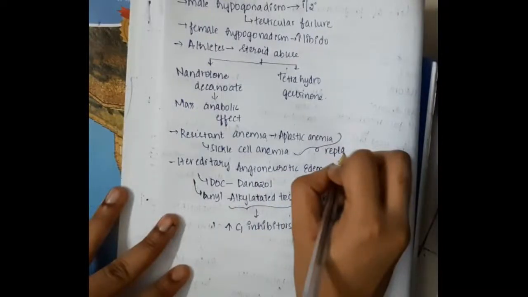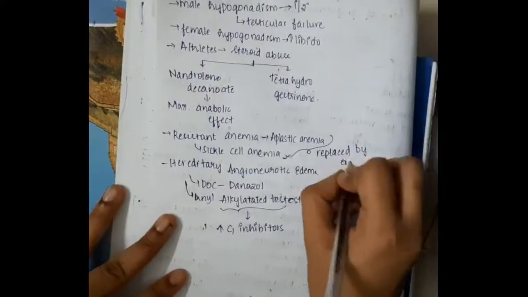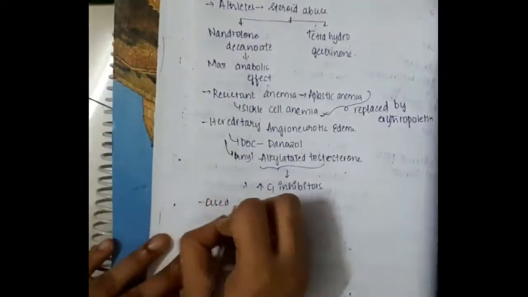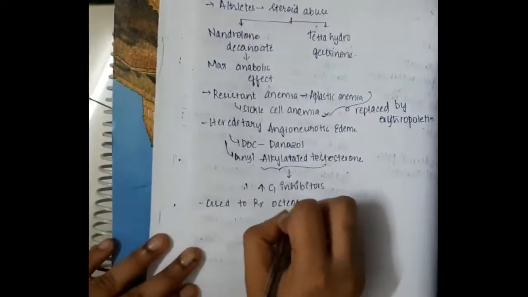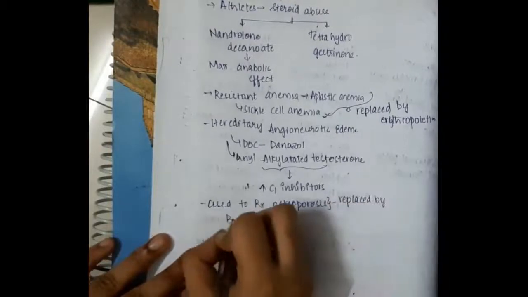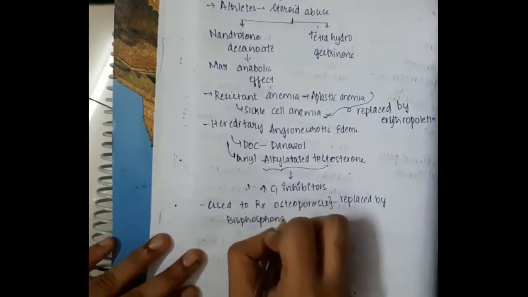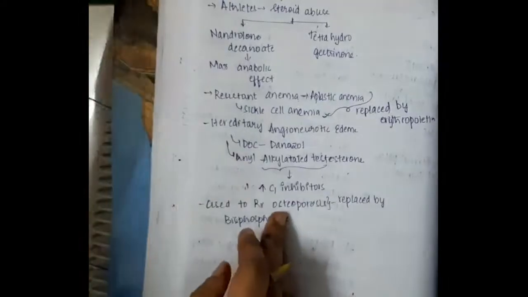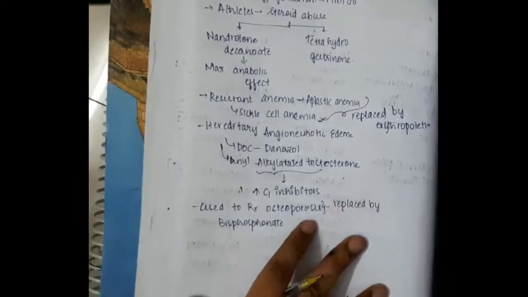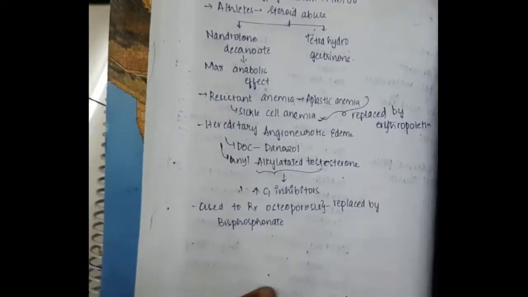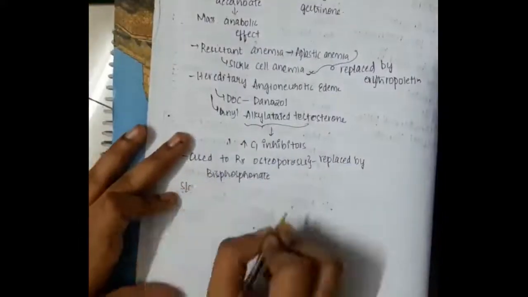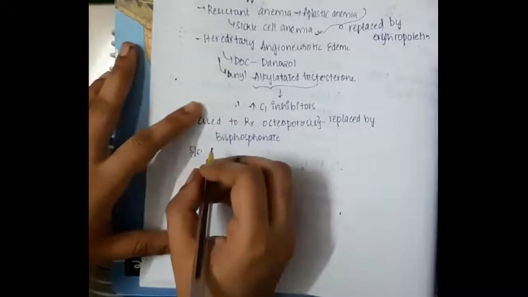Because of C1 inhibitor deficiency, this can cause edema of the larynx, edema of the lips, edema of the throat. It is a hypersensitivity reaction. So these alkylated testosterones will increase C1 inhibitor, and as a result you can use them in these patients. These are also used in the treatment of osteoporosis earlier, but now this is replaced by bisphosphonates. Now we do not use it in osteoporosis.